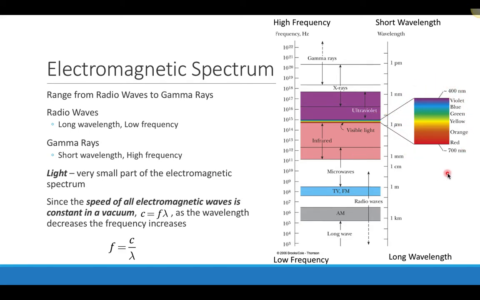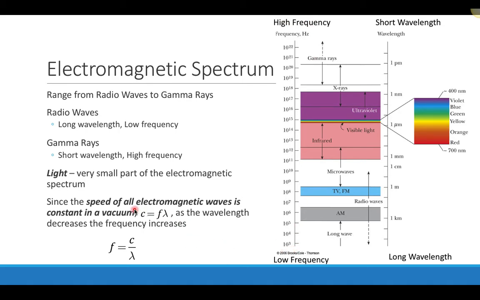And we've had to blow up this particular part of the spectrum because it makes up a very small portion of the entire electromagnetic spectrum. We're going to talk a little bit more about specifically visible light, and also, what's the big difference between something that has a high frequency and a low frequency.